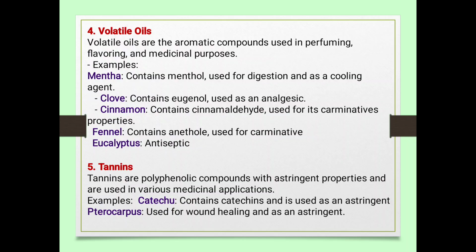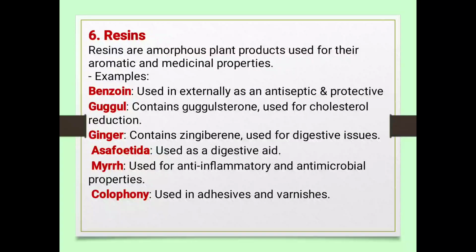So you have to remember tannins. Tannins are polyphenolic compounds with astringent properties and are used in various medicinal applications. Example, catechu contains catechins and is used as an astringent. Pterocarpus is used for wound healing and as an astringent.